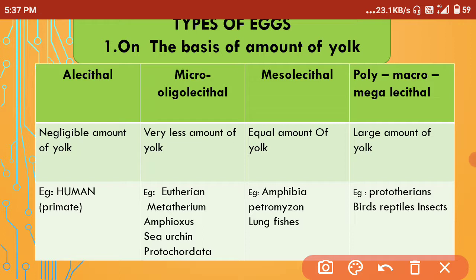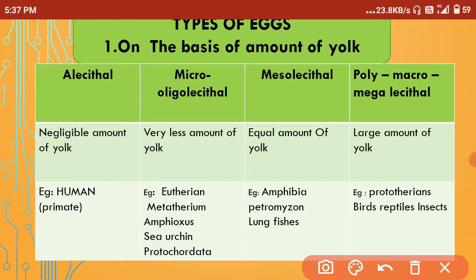Now coming to the mesolecithal eggs, the examples include amphibia, the frogs, and Petromyzon, the lamprey, and the lungfish, which are also known as the dipnoid groups. They have mesolecithal eggs. Now coming to the megalecithal egg, they have a large amount of yolk content, and the examples are prototherians, birds, reptiles and insects.